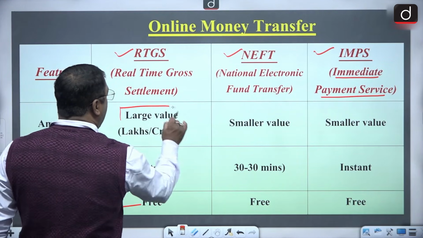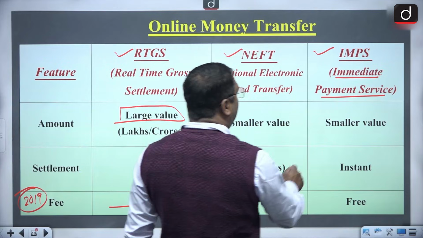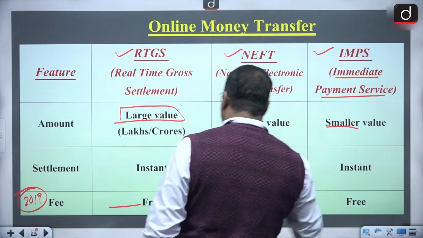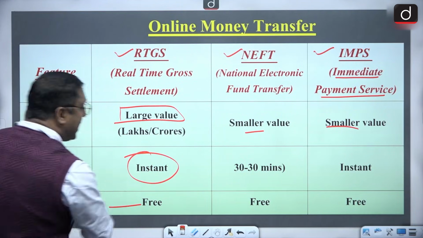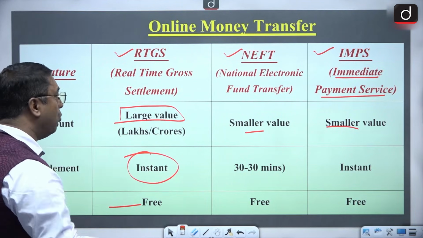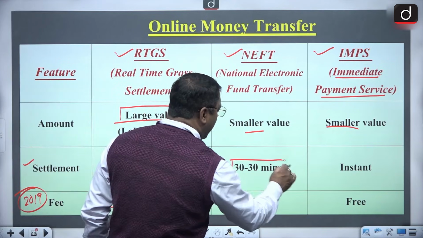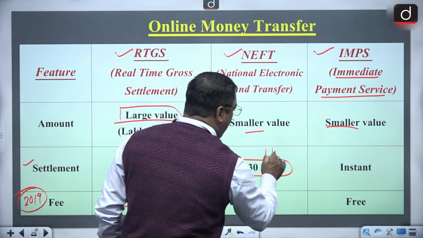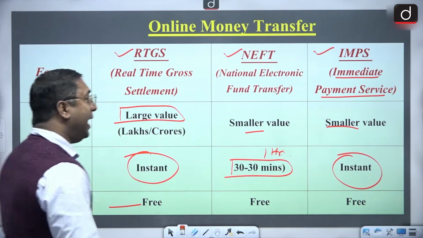Then what is the amount with regard to RTGS? Large amounts are transferred, lakhs, crores. But when it comes to NEFT and IMPS, there are smaller values. And when it comes to settlement, RTGS has instant settlement. That means you do RTGS, the amount will go. Here it's 30 minutes, that means it takes around 1 hour. And here also the settlement is instant.